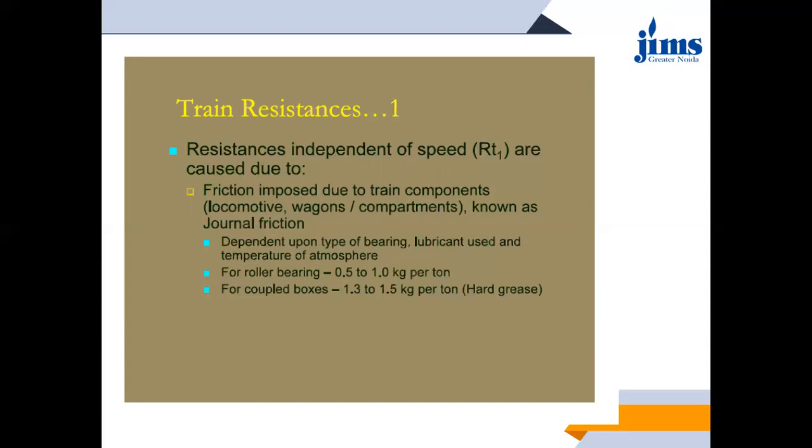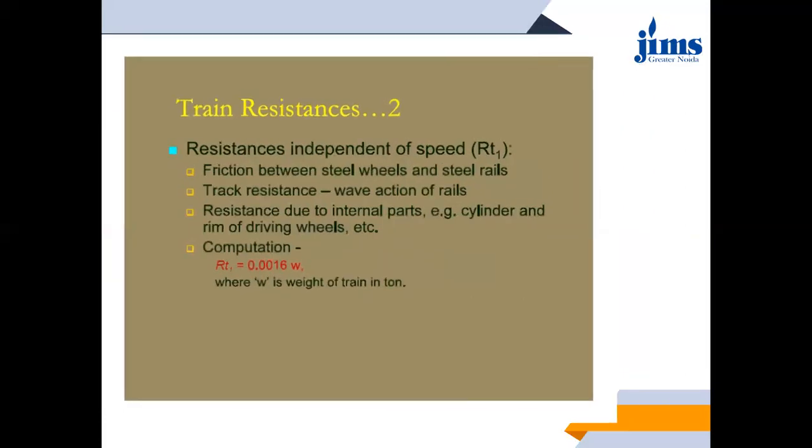So in this regard, for rolling bearing, 0.5 to 1 kilogram per ton is considered, and for coupled boxes, 1.3 to 1.5 kilogram per ton is considered. Then this RT1, the second module of RT1, that is resistance independent of speed.